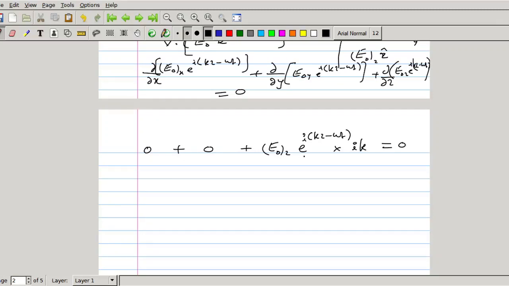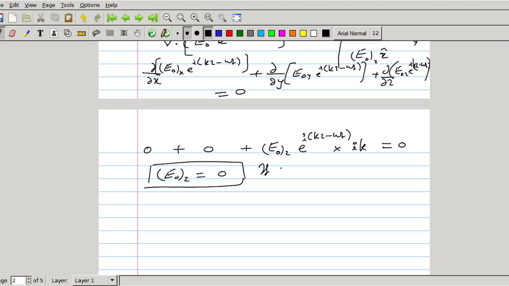That means E0z e raised to i(kz minus omega t) into ik equal to 0 means the amplitude E0z should necessarily be equal to 0. Since e raised to i(kz minus omega t) is not equal to 0, naturally E0z should be equal to 0.